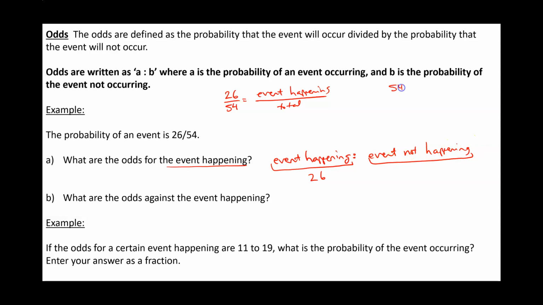So we have a total of 54 possibilities, 26 of them are the event happening. So what's left over, which is going to be 28, that's going to be the number of outcomes in the event not happening, right? So the odds for that will be 26 to 28. And then the next one, it says, what are the odds against the event happening? So against the event happening, you just flip it. That'll be 28 to 26.